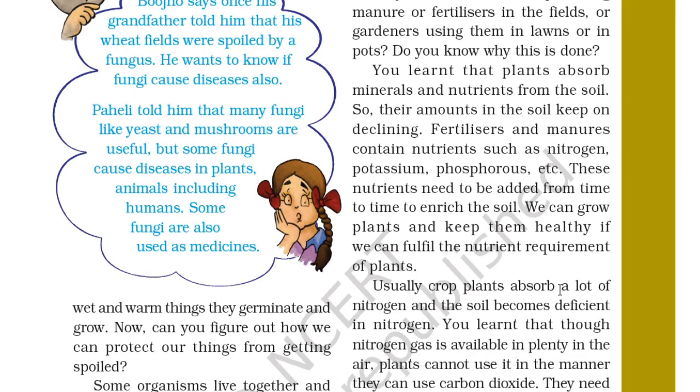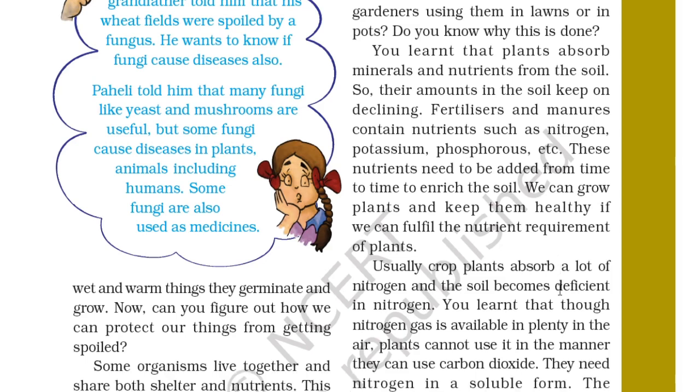Because the plants are taking it from the soil, it will decline. Fertilizers and manures contain nutrients such as nitrogen, potassium, phosphorus, etc. So fertilizers are rich in nutrients like nitrogen, potassium and phosphorus. These nutrients need to be added from time to time to enrich the soil. So it is very clear that soil needs nourishment so that the plants can get it from the soil.